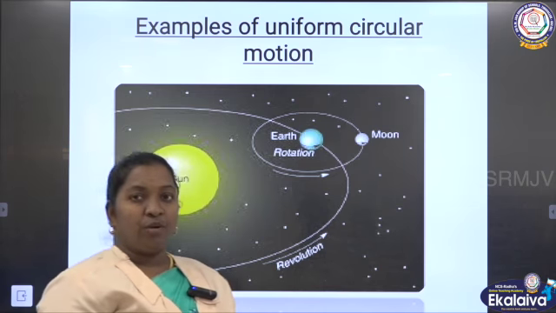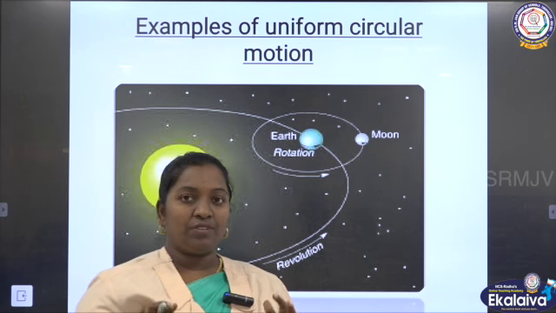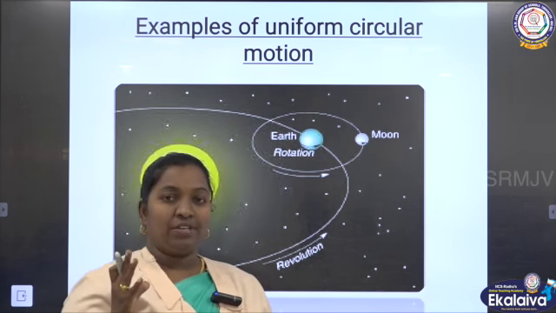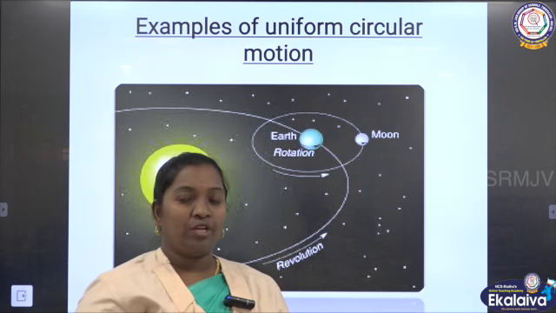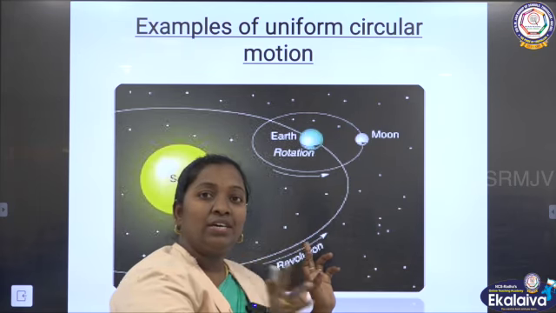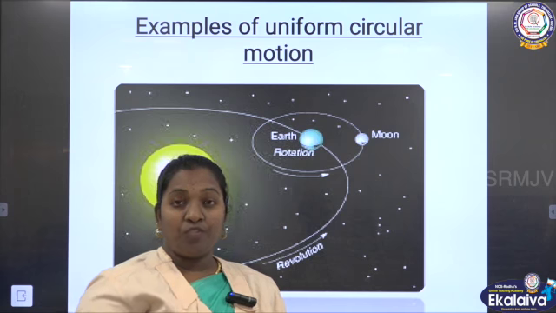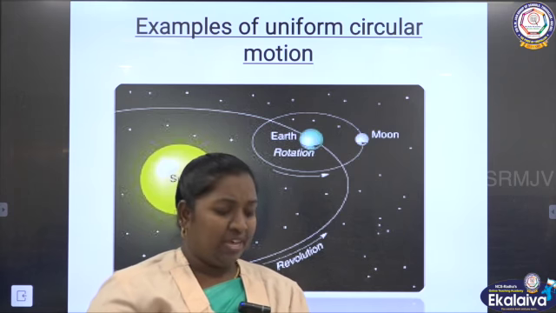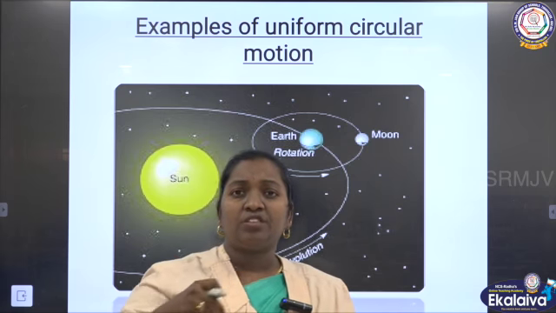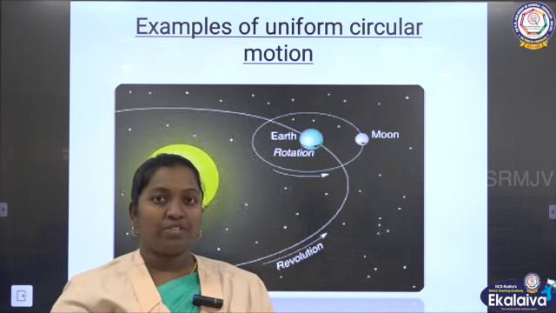So these are a few examples of uniform circular motion. This is very familiar to us. In the solar system, the sun is the center. Around the sun, the earth is moving with a constant speed, isn't it? That is why we get day and night alternately, though the speed is constant. The moon is revolving around the earth, so it is also one of the examples of uniform circular motion. Apart from that, even in a watch, the minute hand and second hand are all moving in a circular motion. So these are a few examples of uniform circular motion.